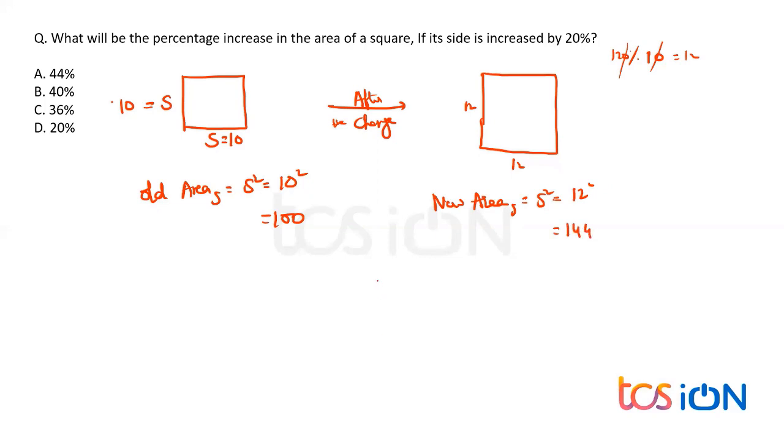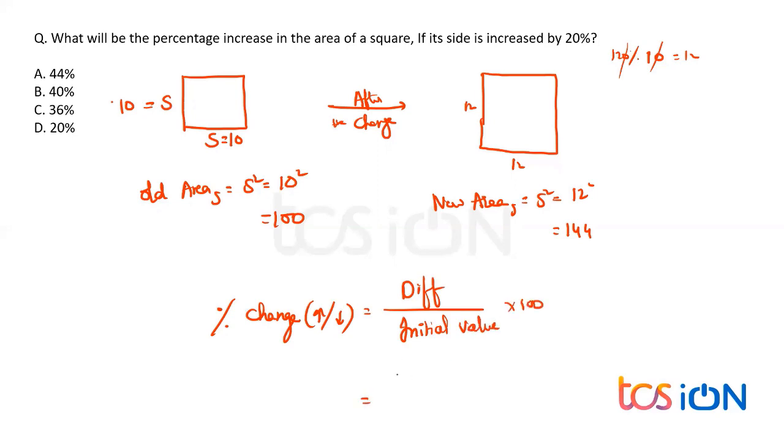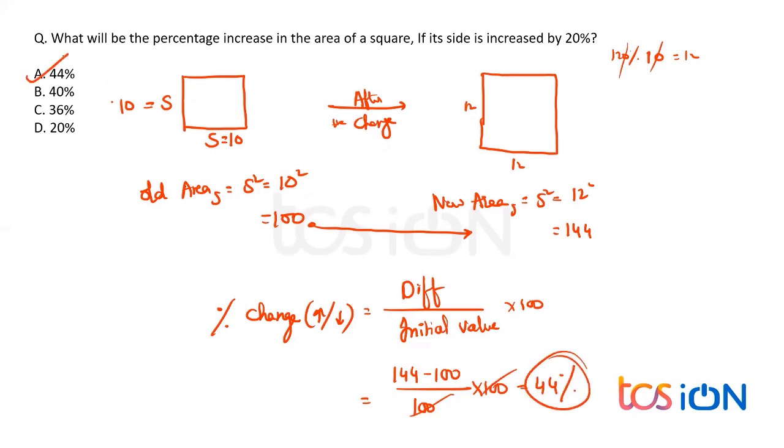The asked question was the percentage increase. You all know how to find the percentage change when it is an increase or decrease. It is nothing but the difference upon the initial value into 100. Now what is the difference? The difference is 144 minus 100 upon the initial value. Look, from 100 it became 144. So always the difference over initial, into 100, that is 44 divided by 100 into 100. The 100 gets cancelled, and there is a 44% change that happened, an increment of 44%.